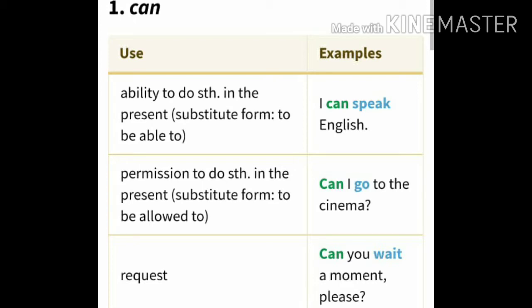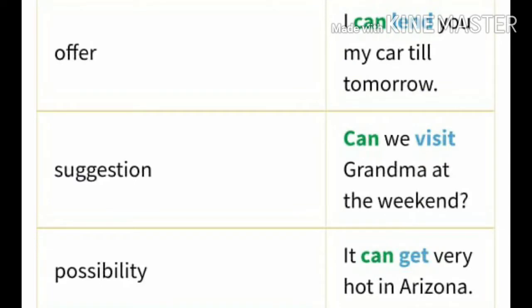So, ability, permission. We came to know the difference. And request: Can you wait a moment, please? And offer: I can lend you my car till tomorrow. That is the offer. Suggestion: Can we visit grandma at the weekend?